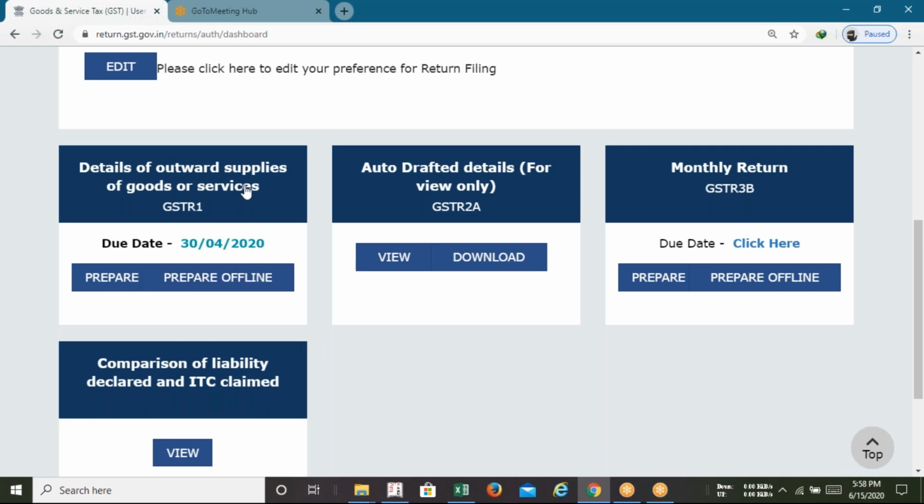Okay, so GST1 and GST3B, these two files are coming. Right now we are going to upload GST3B. This is a monthly return, GST3B. So you have to click on prepare offline. You have to click on what? Prepare offline.